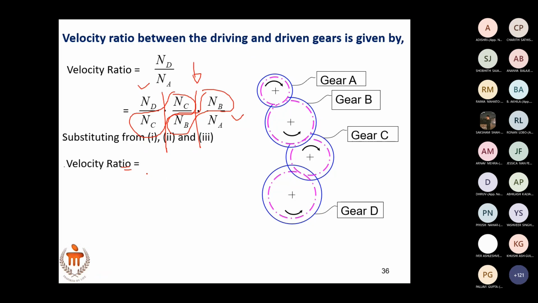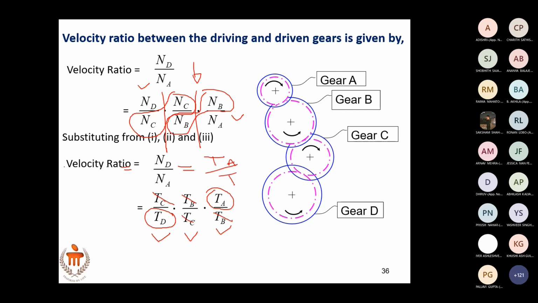ND by NC is TC by TD. NC by NB is TB by TC. NB by NA is TA by TB. So this I can cancel. This I can cancel. What is remaining? TA by TD. TA by TD. So what you can write is ND by NA is equal to TA by TD. So velocity ratio of the gear train ND by NA is equal to TA by TD.